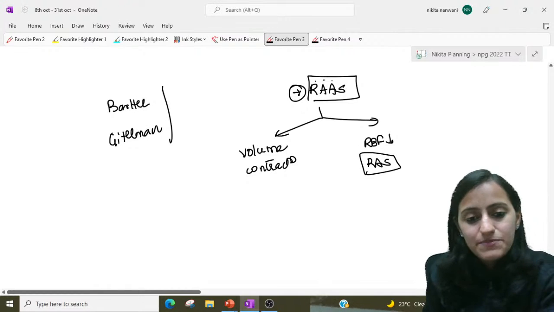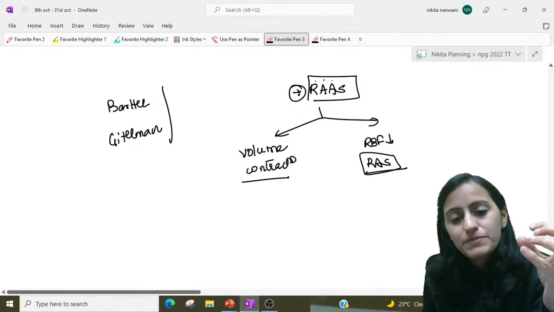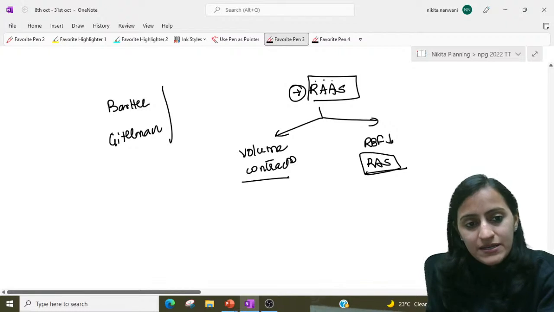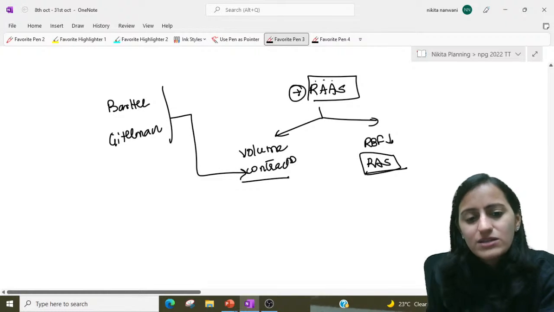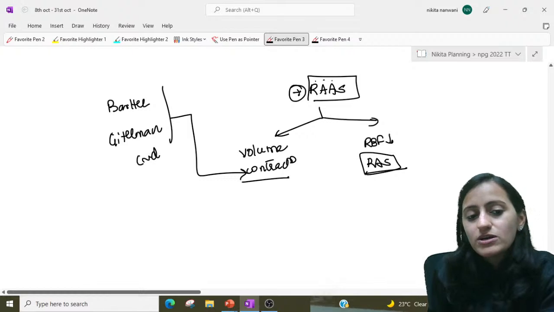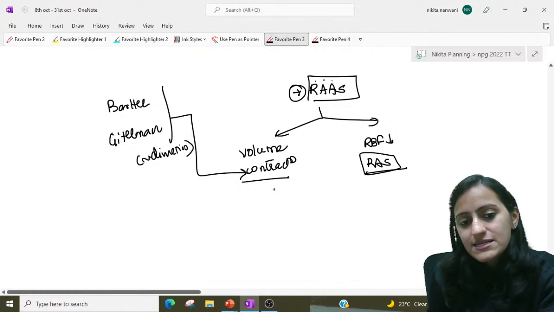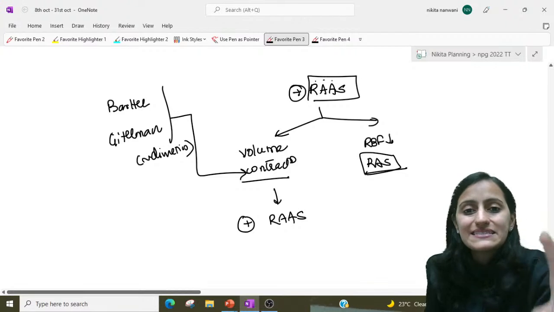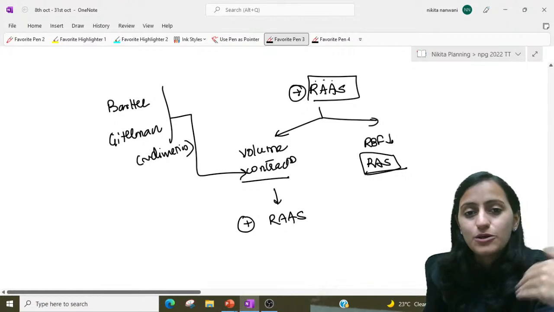So either because of volume contraction or because of renal artery stenosis, these stimulate your RAS system. Bartter's and Gitelman's, because they are similar to diuretics and cause volume loss, will cause overactivation of the RAS system.